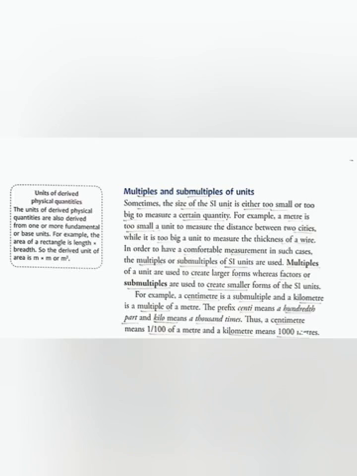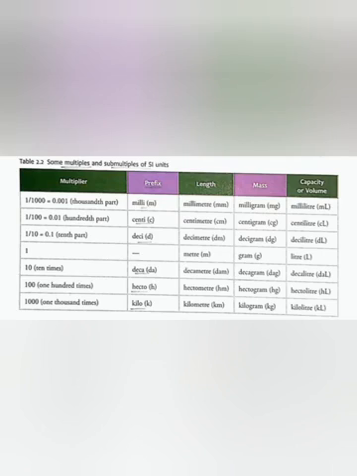For example, a centimeter is a submultiple and a kilometer is a multiple of a meter, because centimeter means hundredth part and kilometer means 1000 times. Thus a centimeter is equal to 1 over 100th of a meter, and a kilometer means 1000 times. Here you can see some multiples and submultiples of SI units. Here are three physical quantities: length, mass, capacity or volume, and we will see the multiples and submultiples of each of these physical quantities one by one.